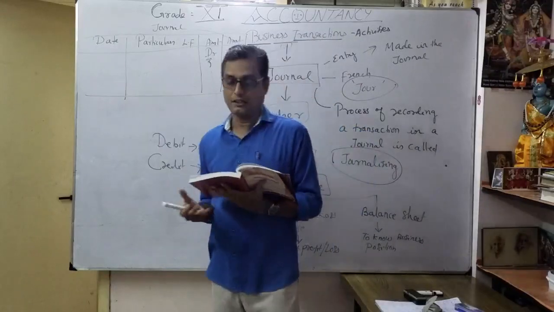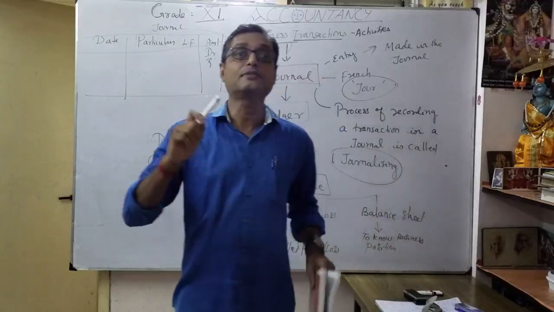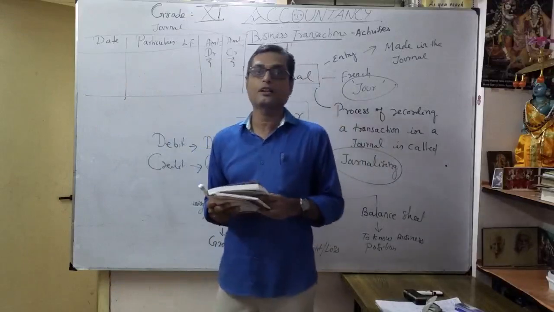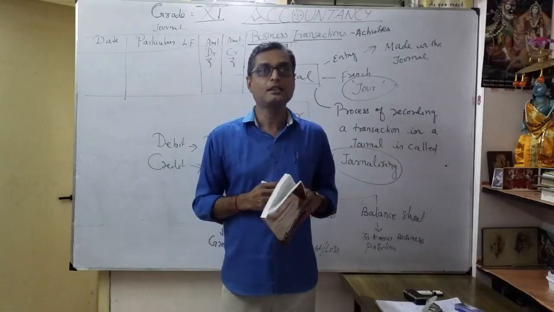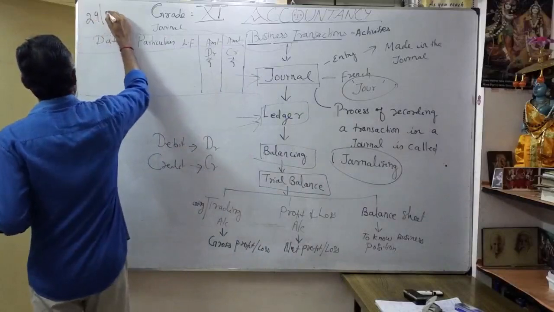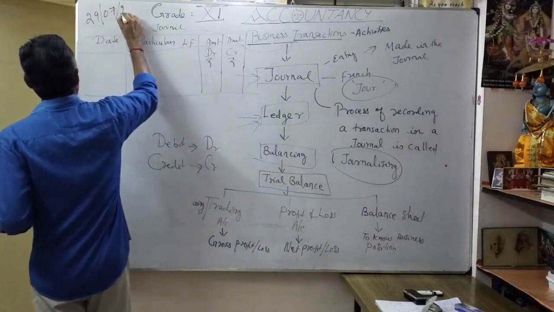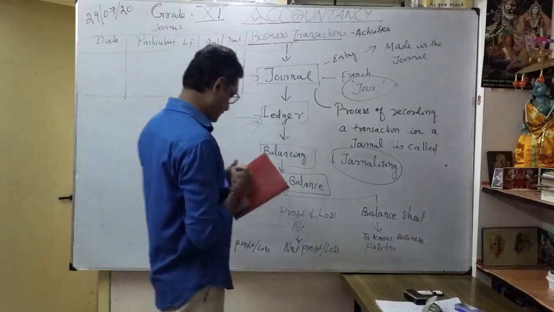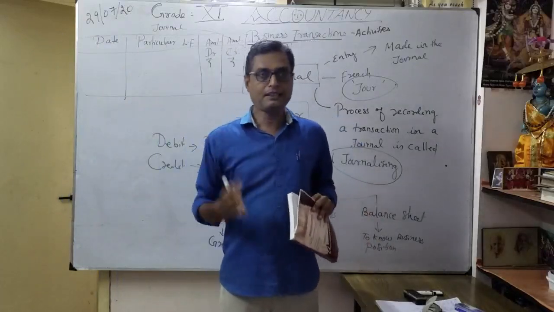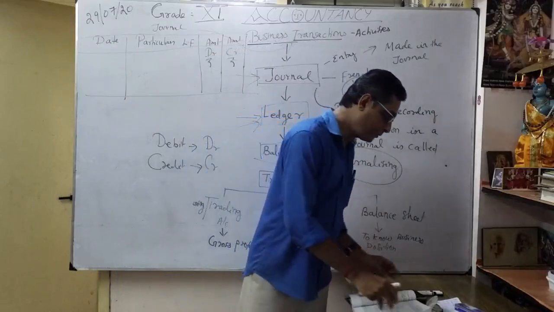So date in accountancy is very important. The date is the basic. For example, what is today's date? Okay, today maybe 29. You have to write it for each transaction. You want to mention what happened today, so the date is very important. So how to form a journal entry?